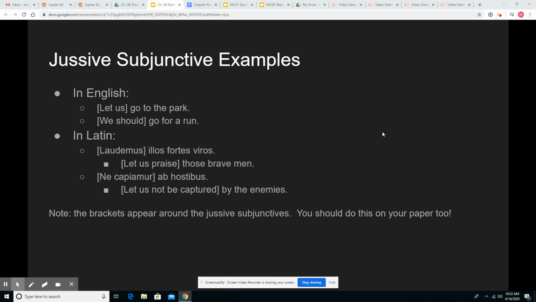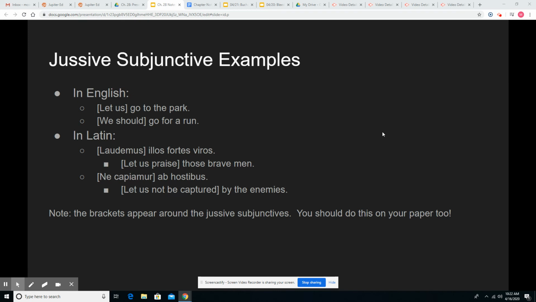Next sentence is going to be a negative jussive subjunctive, so ne capiamur ab hostibus. So again, we have our jussive subjunctive here, capiamur, first person, plural, present, passive subjunctive of capio, capere, and we have that ne there, so we know that it's going to be negative. And then we have ab hostibus. This is an ablative of agent, going with our nice passive subjunctive there. So again, we can have other things in our sentence along with our jussive subjunctive.